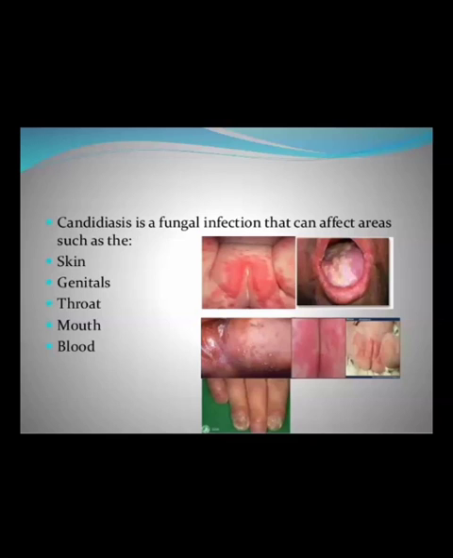And one more candidiasis is there, that is diaper candidiasis. It commonly occurs after the use of diapers, especially in children and also in adults. We can see this diaper candidiasis.